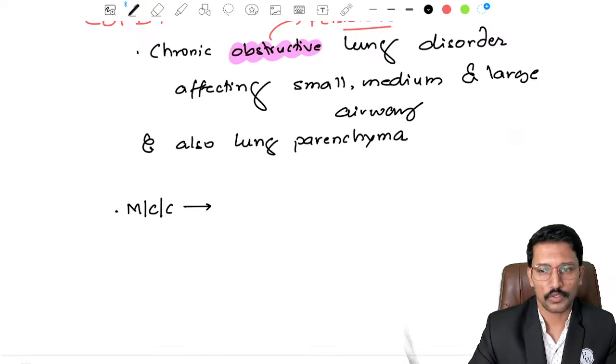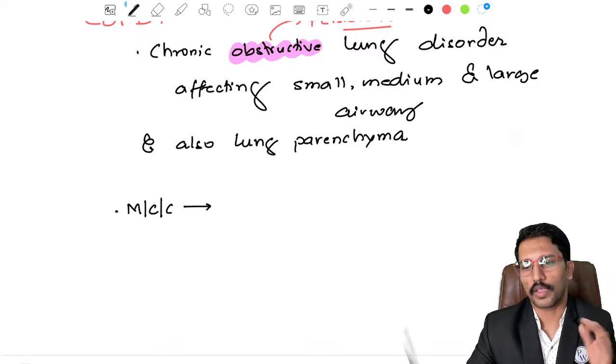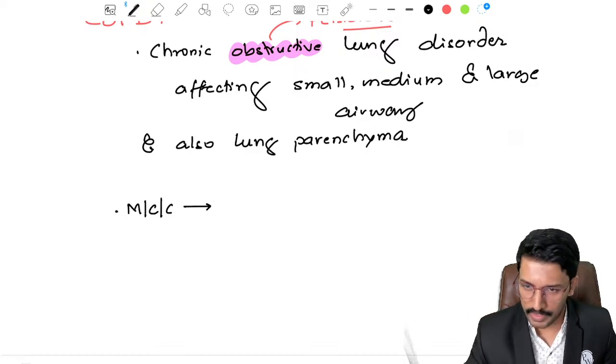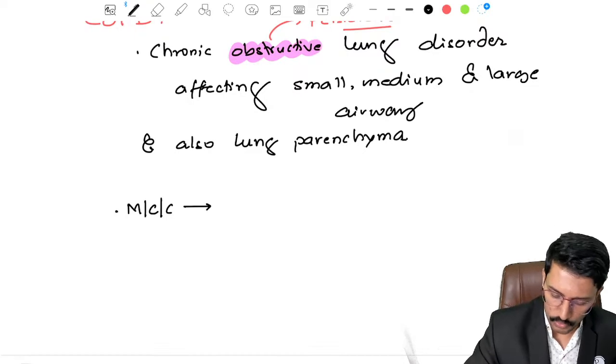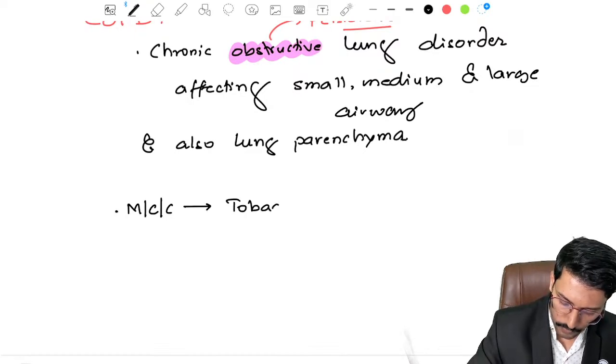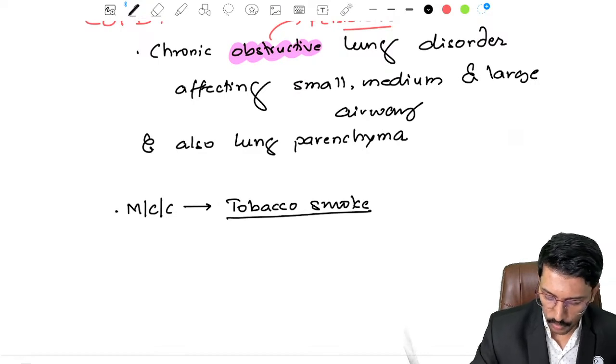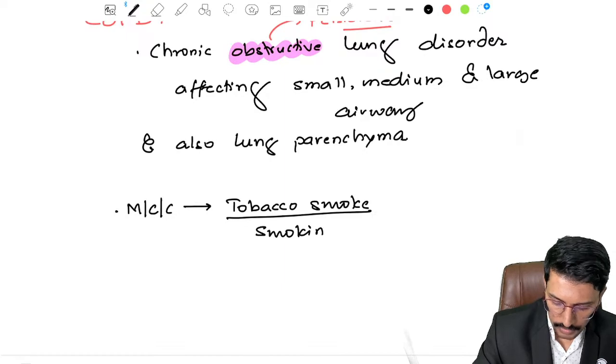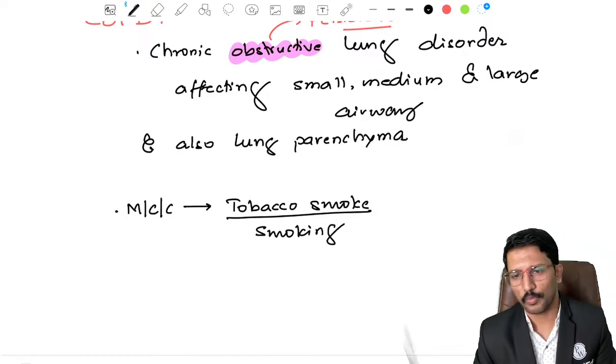Most common cause for COPD is tobacco smoke exposure, right? It may be smoking or any other form of tobacco smoke exposure. So the most common cause is tobacco smoke, and obviously the most common way of consuming tobacco smoke is smoking cigarettes and beedis. Okay, this you know.